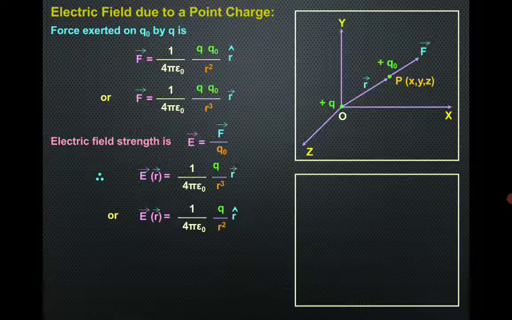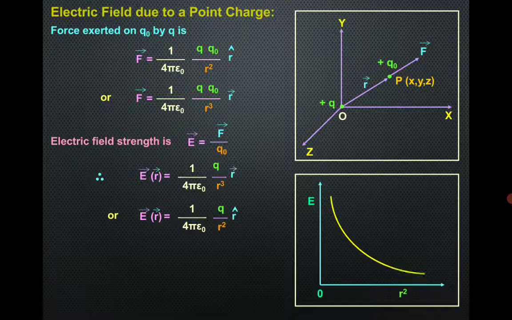Now another diagrammatical representation we are going to have. Let's see. We are going to draw the diagram between E and r square. Actually it's not a diagram, it's a graph. The graph is between E, electric field strength or electric field intensity, and the square of the distance, and the graph will be a curve like this, because you can see E is inversely proportional to r square.